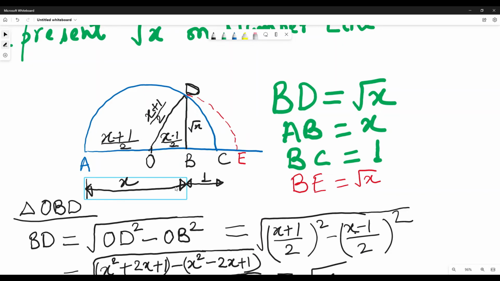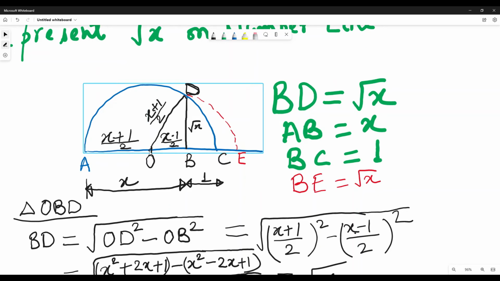AB is equal to x and BC is equal to 1. We will find the midpoint of this. AC is equal to x plus 1, so AO is equal to (x plus 1) by 2. So that is the midpoint of this.